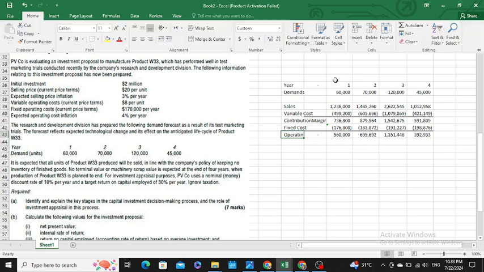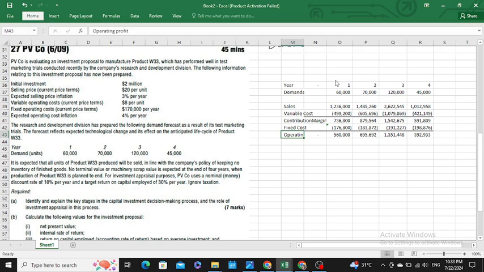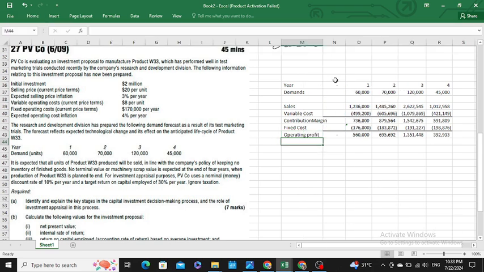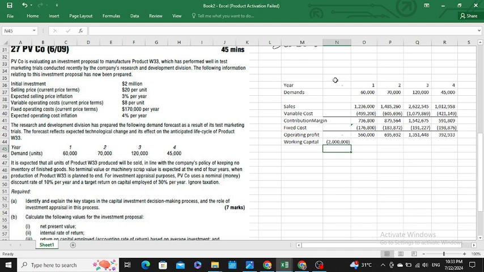Okay, then you also have to place the working capital. Working capital is 2 million that you would invest at the start of year 0, and there is no scrap value, so you would place 0 at the end of year 4. Then you have the net cash flows.